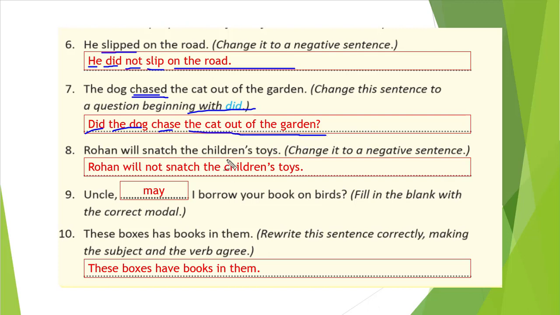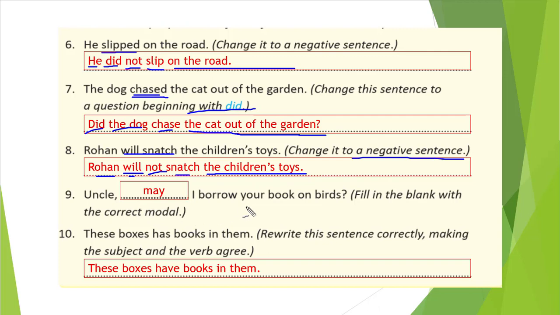"Rohan will snatch the children's toy." Question 8. Change it to a negative sentence. So here "will snatch", this is our future tense. So we will write Rohan, then "will" or "shall" according to our subject, that is "will". Then to create a negative, we will write "not", "will not", and the verb in base form, that is "snatch the children's toys".